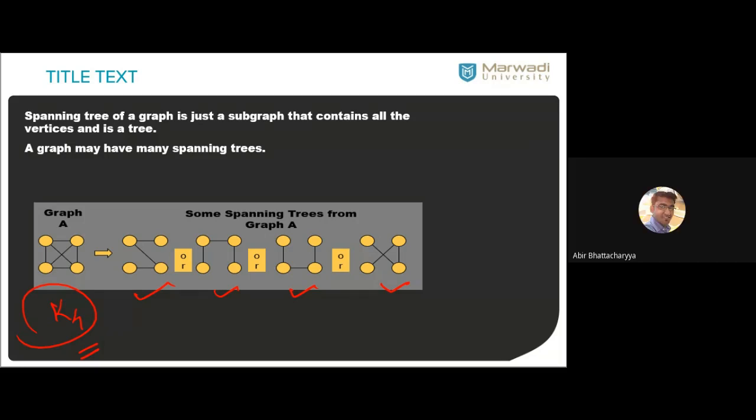12 minus 4 plus 1, this is the circuit rank. And I am asking about the number of spanning trees. The number of spanning trees is not related to the circuit rank. I will tell you why 16. Okay, well done, Benedict. I will ask you to show your work. Just wait, not now.